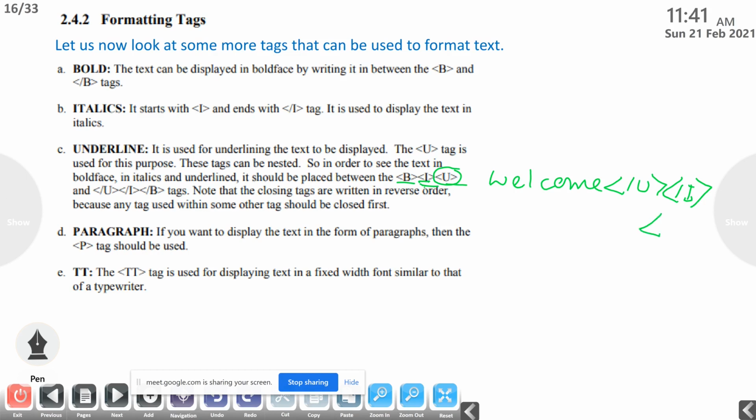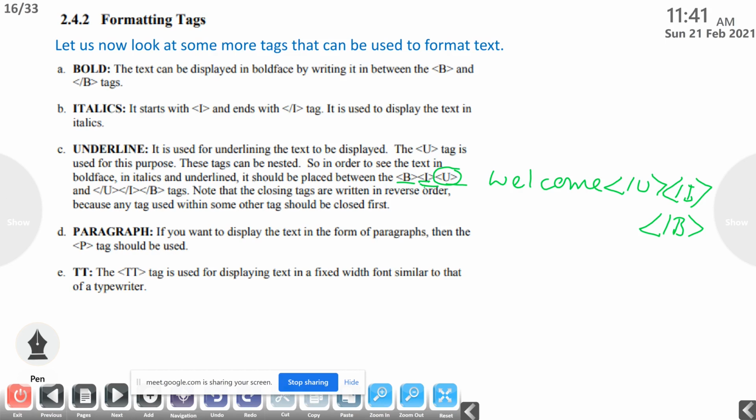Then we close the bold tag. This is the order that should be used when we are using more tags. The first tag that we use should be closed last. The last tag should be closed first. So note that the closing tags are written in reverse order because any tag used within some other tag should be closed first. Okay.